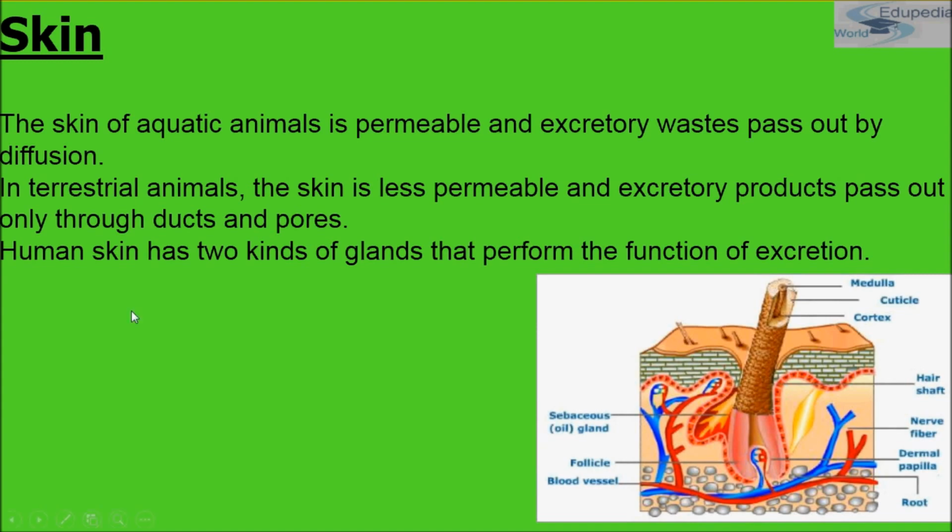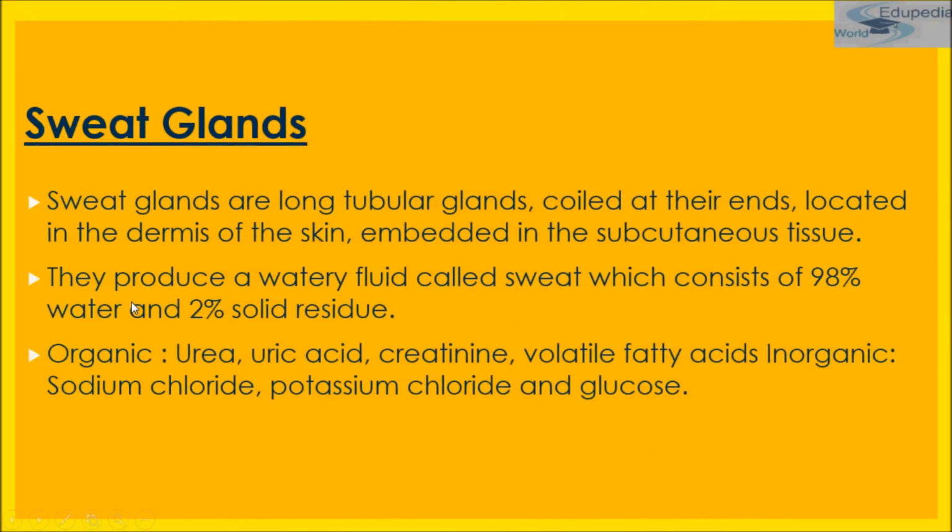Now comes sweat glands. Sweat glands are long, tubular and coiled at their ends. They are located in the dermis of the skin, embedded in the subcutaneous tissue.